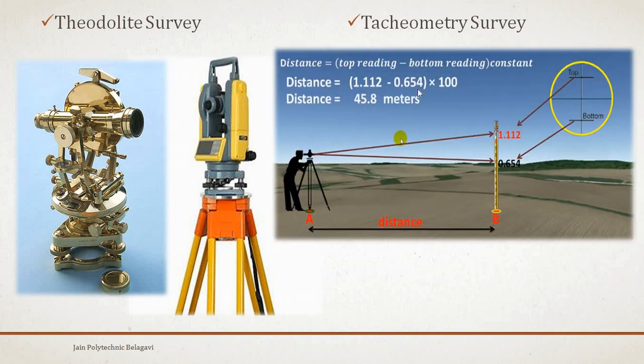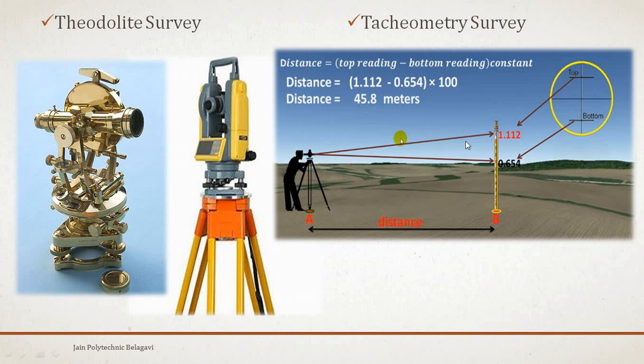In tachometry survey, a special type of theodolite known as a tachometer is used to determine horizontal and vertical distances indirectly.